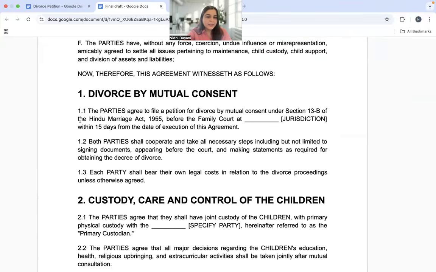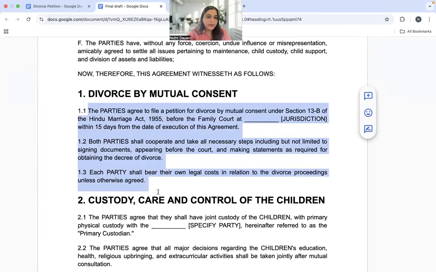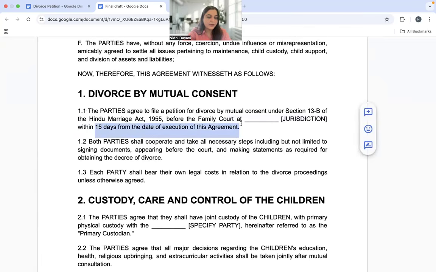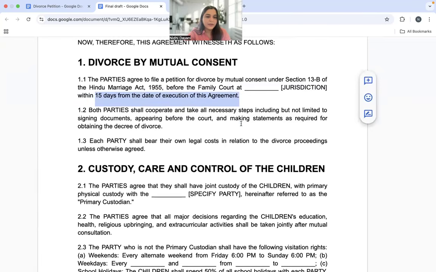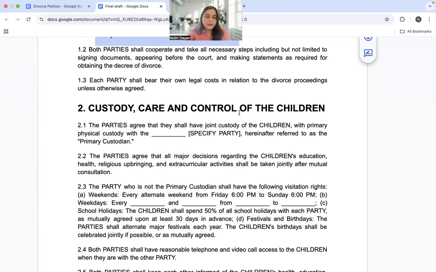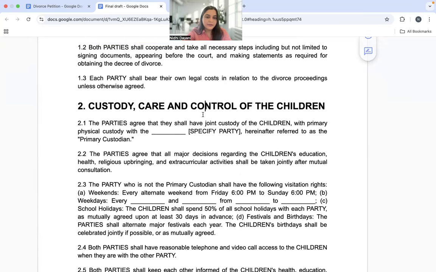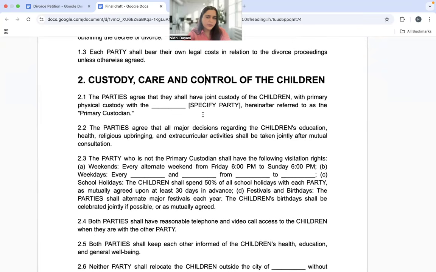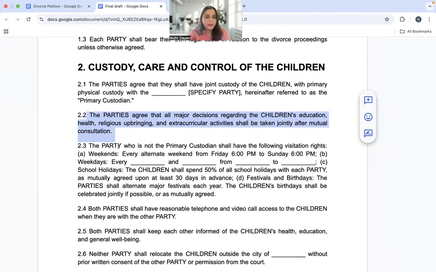Divorce by mutual consent. So yes, we're doing it under Section 13B of the Hindu Marriage Act, which family court, and then 15 days from the date of execution of the agreement is given. Each party will bear their own legal costs. Custody, care, and control of children have been given. No changes required here, they're going to have joint custody of the children. Then who's going to make decisions about education, religious upbringing, and so on and so forth.